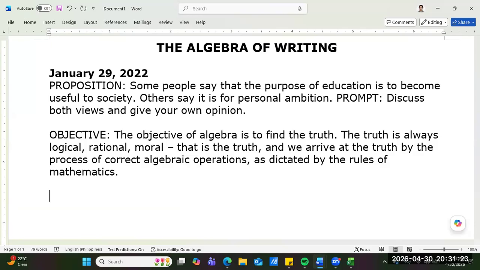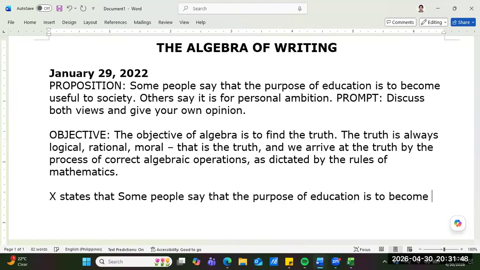So now, guys, we will go through the process of algebra. Value X states that some people say that the purpose of education is to become useful to society.